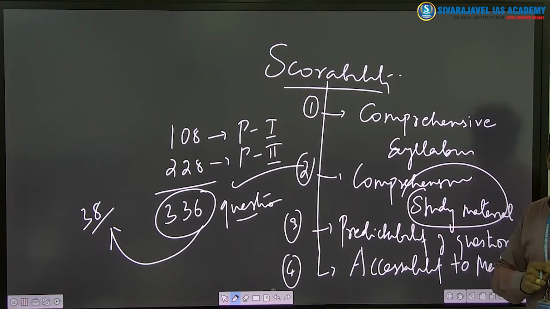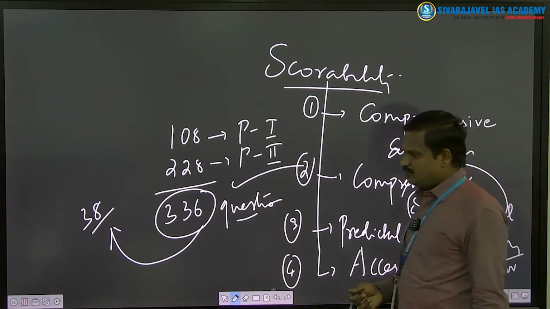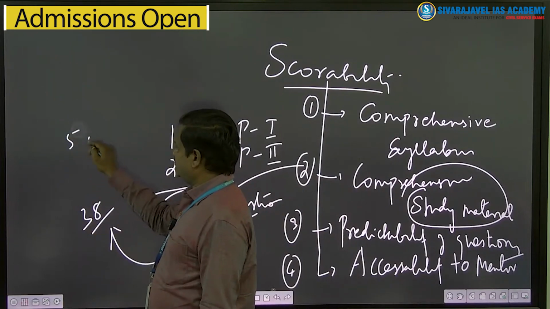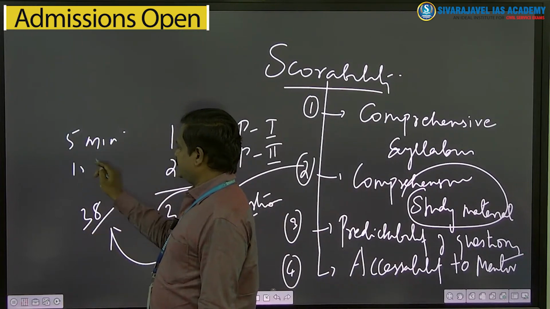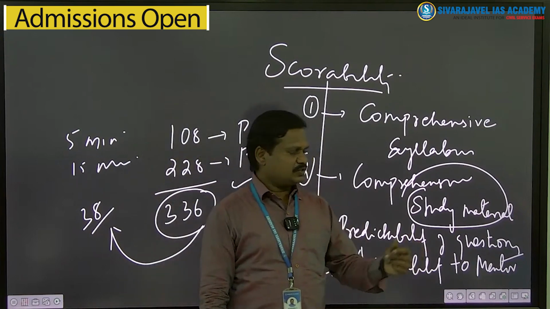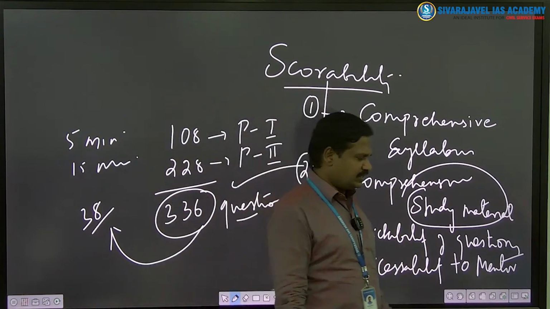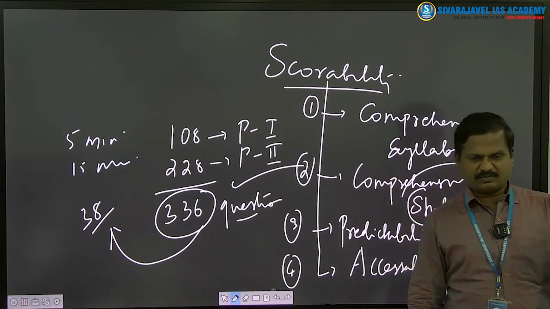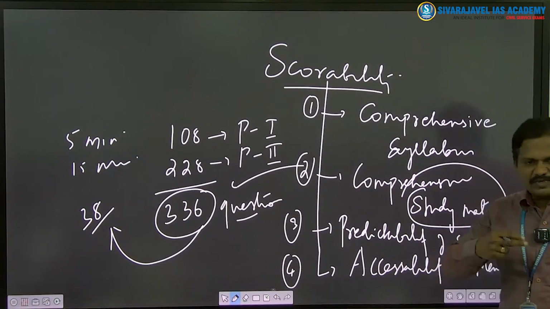In the UPSC examination, people who have written the examination know that you should be able to write short notes in 5 minutes, a long answer in 15 minutes. In 5 minutes you should be able to finish 2 pages, and in 15 minutes you should be able to write 3 pages or sometimes 4 pages also. So that fast you should write.